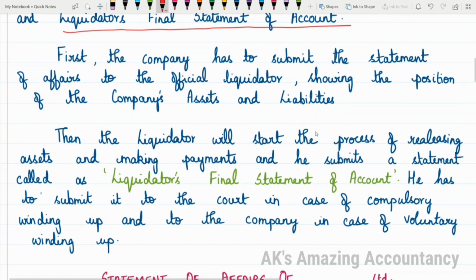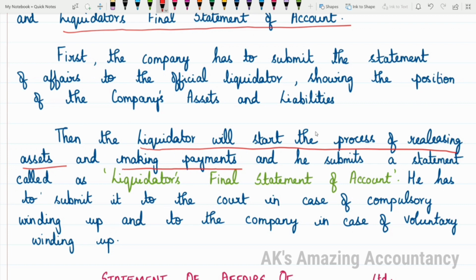Okay. So, what is the job of the liquidator? What is the liquidator supposed to do? The liquidator will have to sell all the assets, isn't it? So, the liquidator will start the process of realizing the assets. Then after realizing the assets, what will he do with the proceeds of realization? He will start making payments, and you will be able to recollect the point that payments will have to be made in an order. There is something called order of payment.